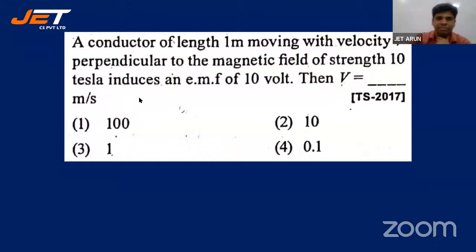A conductor of length 1 meter moving with velocity v perpendicular to the magnetic field of strength 10 Tesla induces an EMF of 10 volt. Then v is equal to dash meters per second. ఇప్పుడు కూడా ఈ ఈక్వేషన్ యూజ్ చేస్తారు మీరు. నేను ఈక్వేషన్ చెప్పాలా? మీరు టైప్ చేస్తారా? చాట్ బాక్స్ లో టైప్ చేయండి. ఏ ఈక్వేషన్ టైప్ చేస్తారు, యూజ్ చేస్తారు దీనికి?